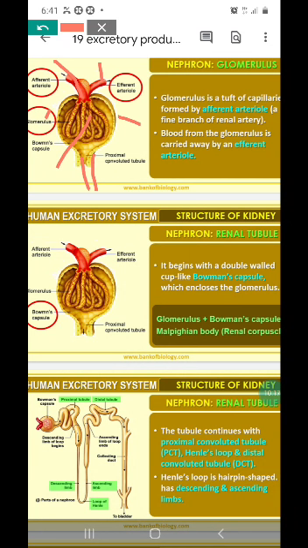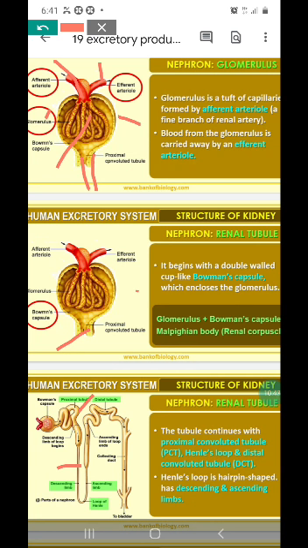And now coming to the renal tubule part. It consists of the following parts. This is the PCT, the proximal convoluted tubule, which is the starting portion just behind the Bowman's capsule. The proximal convoluted tubule extends down as a very thin loop.